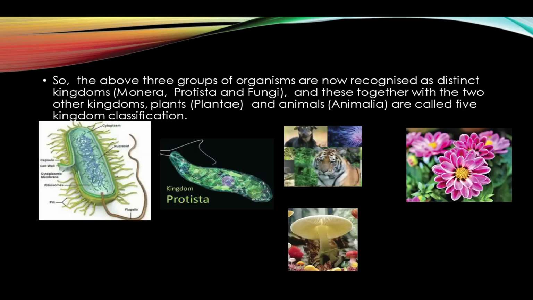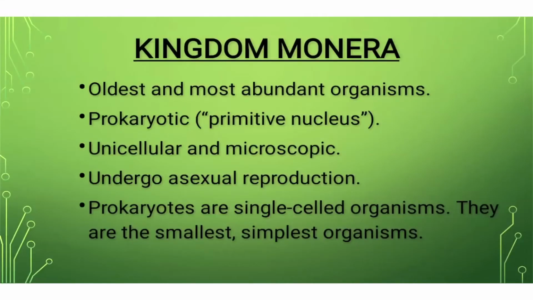So a need arose to classify bacteria, fungi and Euglena into different kingdoms. So the above 3 groups of organisms are now recognized as distinct kingdoms: Monera, Protista and Fungi, and these together with the other kingdoms, Plantae and Animalia, are called 5-kingdom classification. Now we will study about the kingdom Monera.